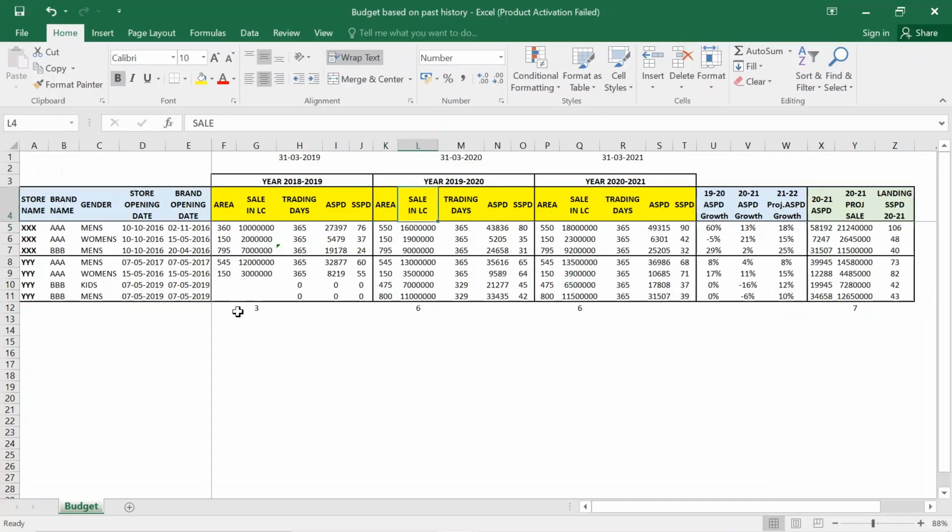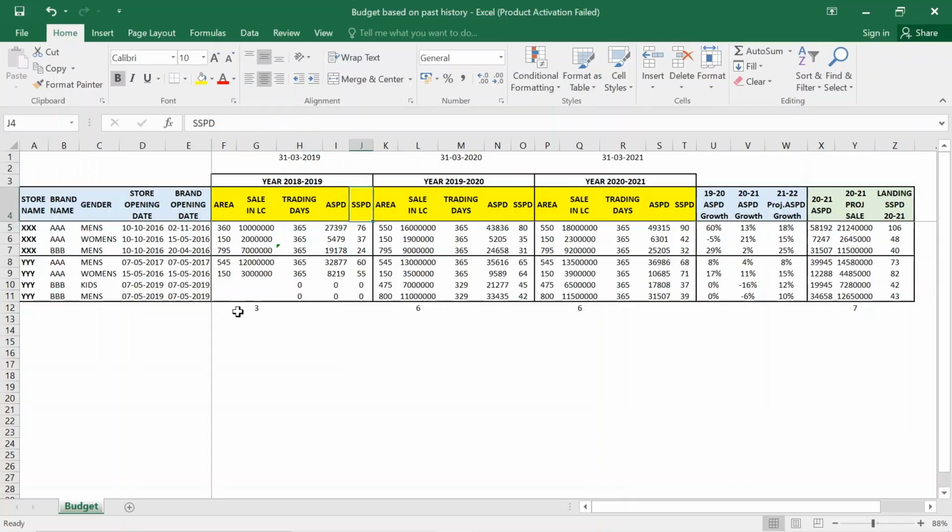Same, we have taken the data for financial years 1920 and 2021. Now if you see trading days, as I said, ASPD is average sales per day. With the correct trading days, we will get to know the average sale per day of that particular store or store brand, and how this combination is doing year on year. That will help you take corrective action, or help you arrive at the right numbers accordingly.